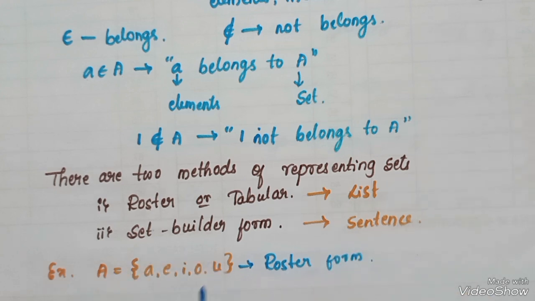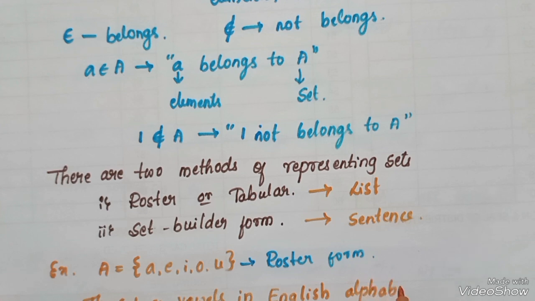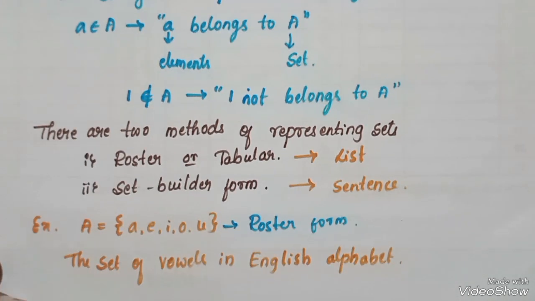The set can be written in a sentence. That is, the set of all vowels in the English alphabet. This is the set builder form.